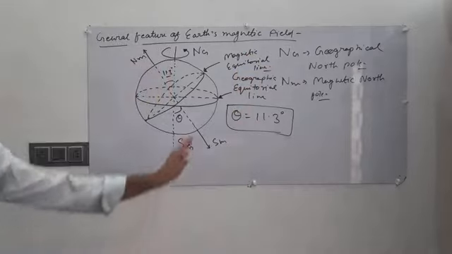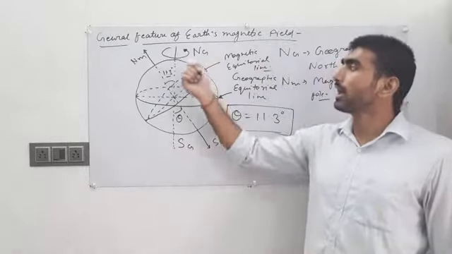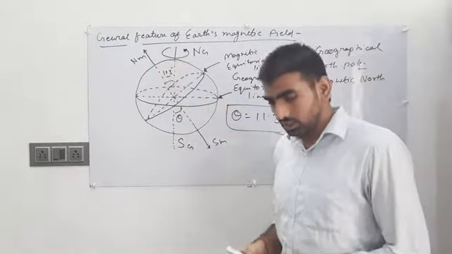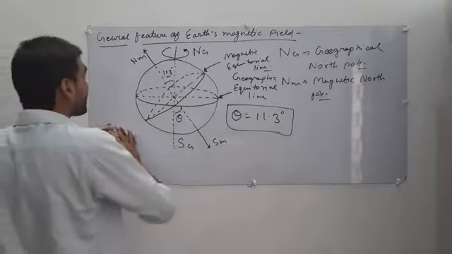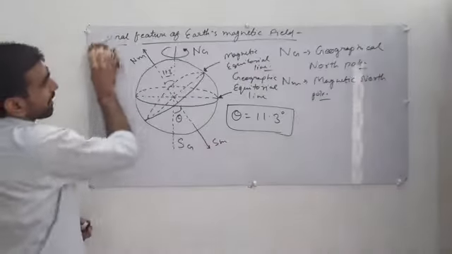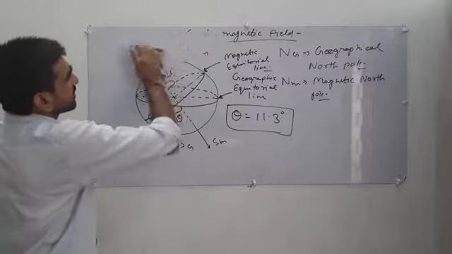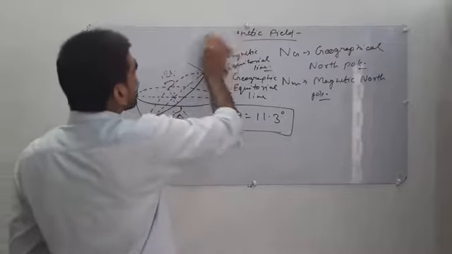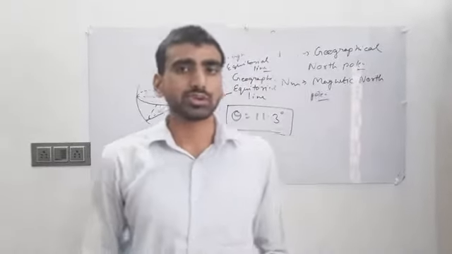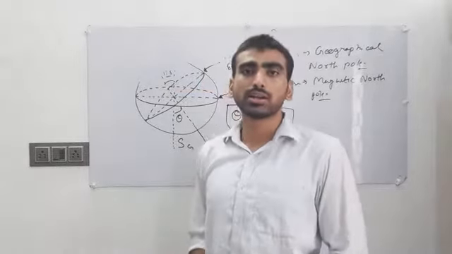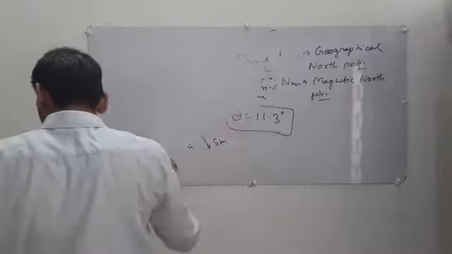Okay, so this is the property of the geographic pole and magnetic pole. I hope you understand. Now we discuss our next topic, which is magnetic elements. There are some elements related to the earth's magnetic field which help us determine the direction and magnitude of the earth's magnetic field at any place. So these are the magnetic elements of earth.